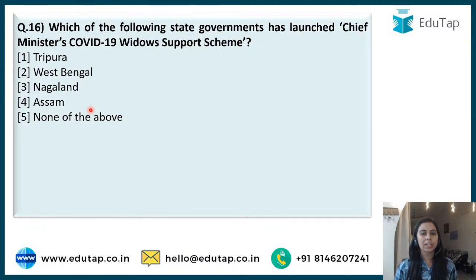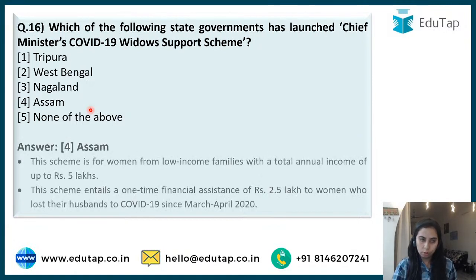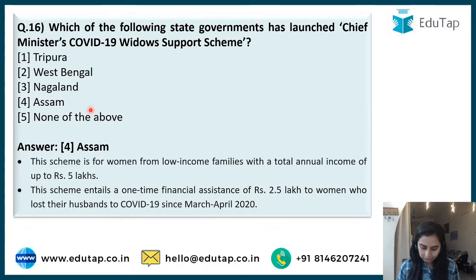Let's go on. Which of the following state governments has launched Chief Minister's COVID-19 Widows Support Scheme? This was also for COVID widows support scheme, Assam. The scheme is for women from low-income families. They will be provided one-time financial assistance of rupees 2.5 lakh. The widows who lost their husbands due to COVID-19 will be provided support. Okay? Assam is the answer. So these are the latest state government schemes that we are trying to cover, and they are related to your syllabus also.